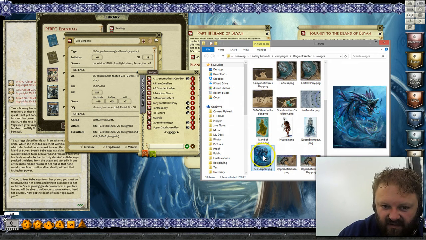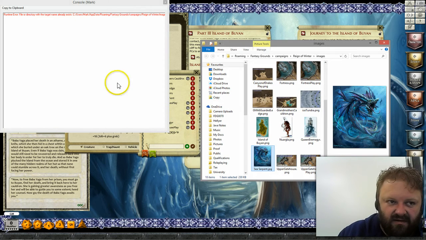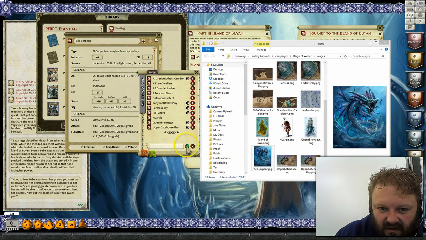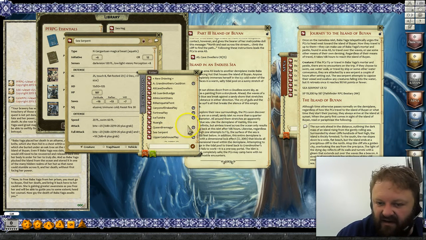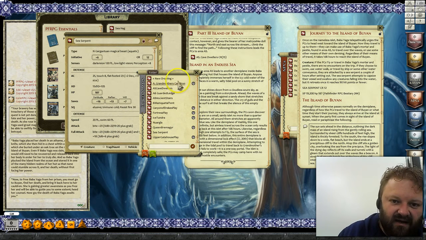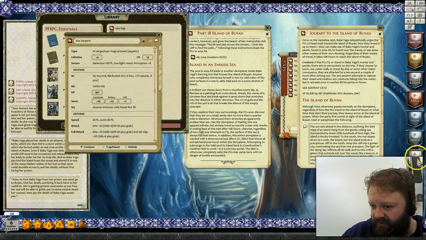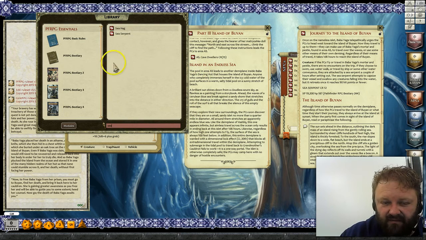Okay, sea serpent. And okay, there it is, the sea serpent. So I've taken it out and put it back in again. Good. Now, for the token, which is what this was all really about.